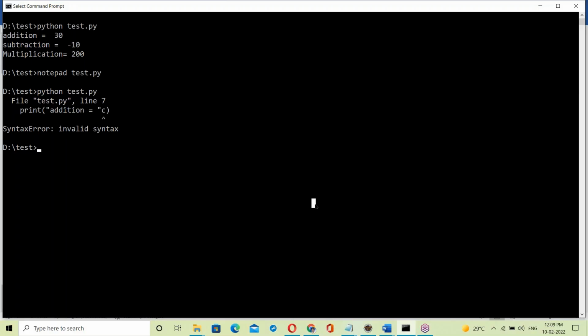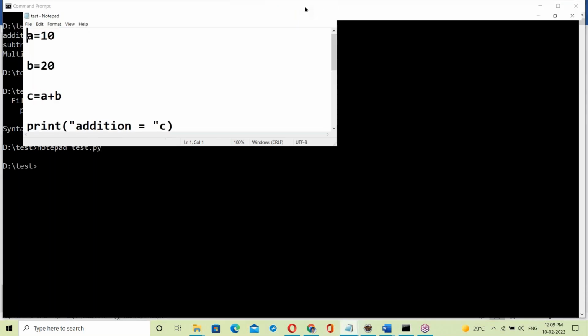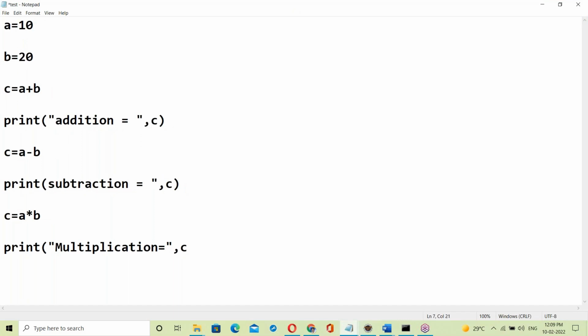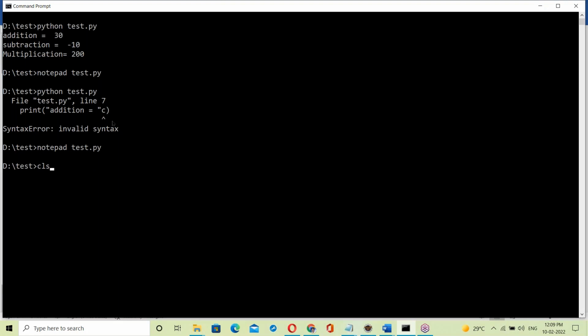See that the seventh line has only one error, right? It won't check the next coming statements. Let us correct that error. In the seventh line, a comma is missing. Save and exit. Now run it again. Now there is an error on the 11th line.